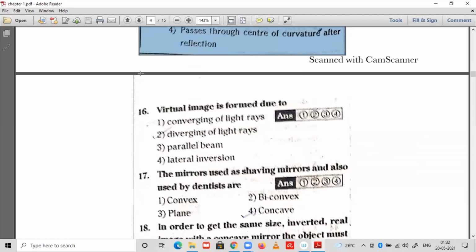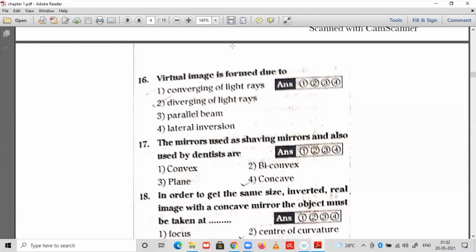16th one. Virtual image is formed due to the diverging rays. Remember this thing, diverging rays. And the real image is formed due to the converging rays. See, by means of the diverging rays, look at here.